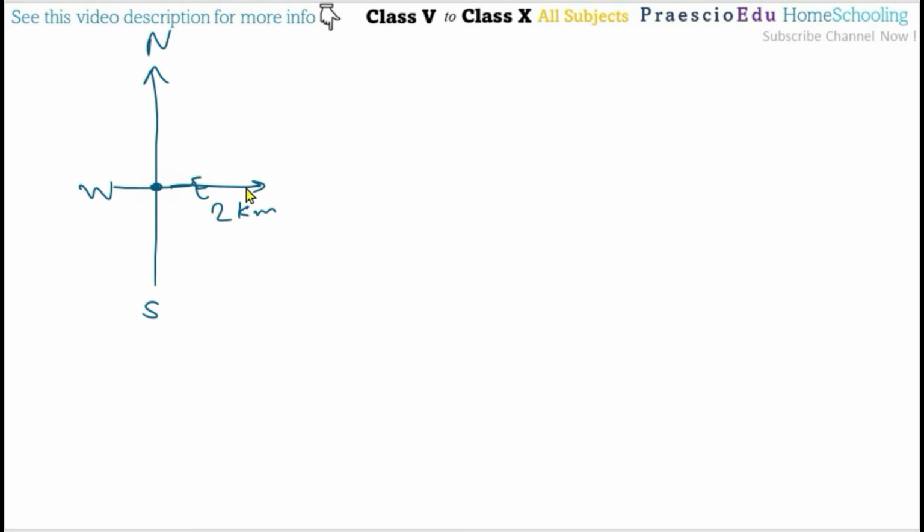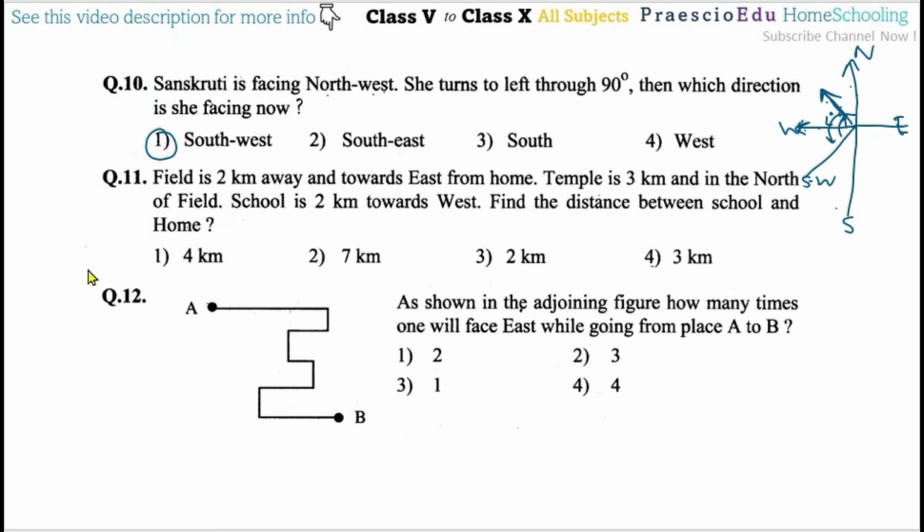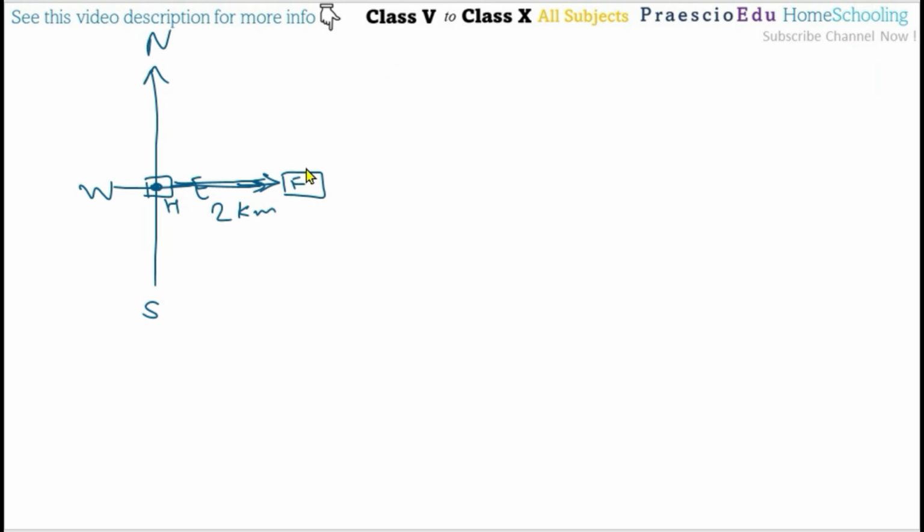Suppose here is the field, I am marking it F, from the home. So this is the home, I am just marking the home. The field is 2 kilometers toward the east. Then the temple is 3 kilometers, to the north of the field. The temple is somewhere here toward the north from the field, so this is north. So this is the 3 kilometers, and here the temple is.